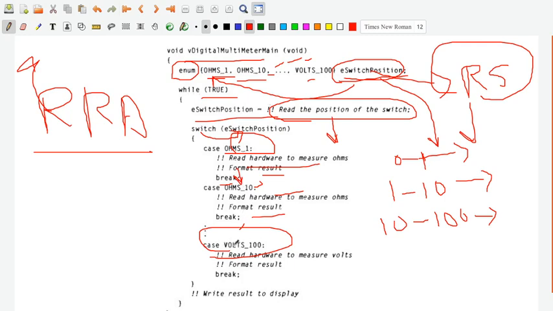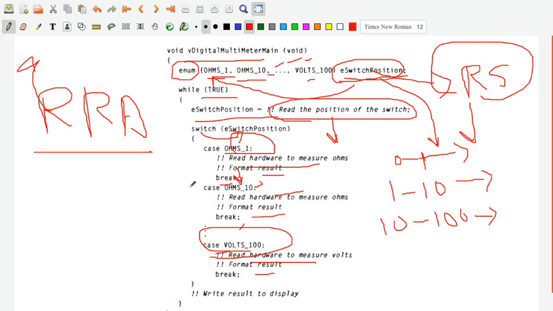So if I have to measure the volts 100 here, so finally it comes here, it is going to stay there for some amount of time. That amount of time is sufficient to read the hardware, then format the result, that is calibrating the result, and then display it on the screen here. So it is very simple architecture. I think all of you have used the digital multimeter, so you can just visualize how the readings are taken.